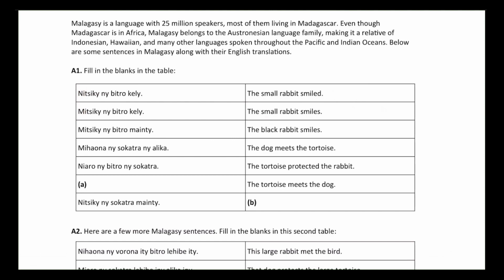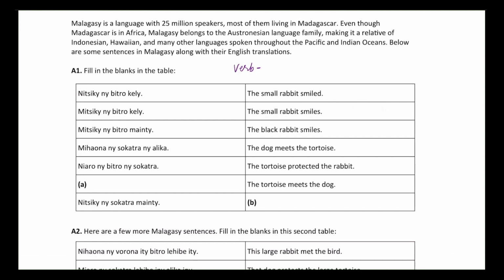So I'm going to write that down when we're trying to figure out how the syntax of a language works. Syntax is basically where you place the subject, the verb, the object, and each language does it differently. So we can place the verb in the first place over here, and we are not sure yet whether the subject comes after that or the object, so let's keep on analyzing it.